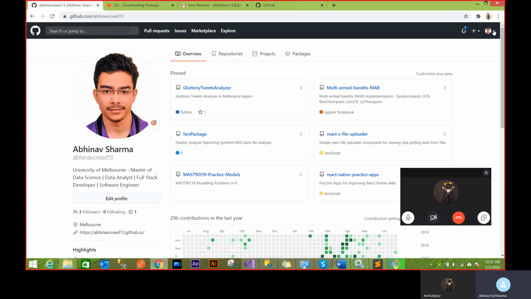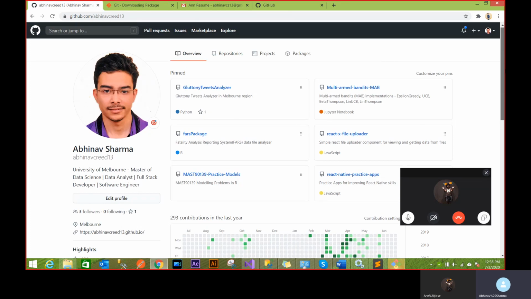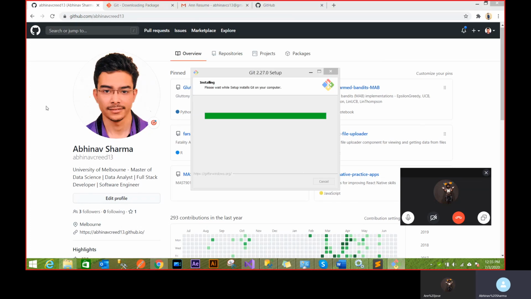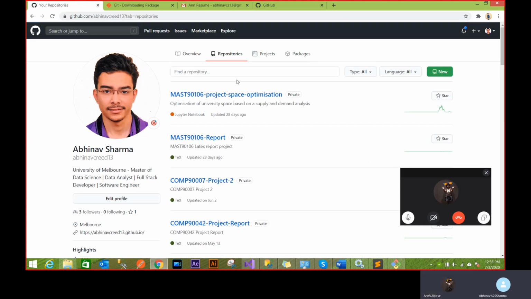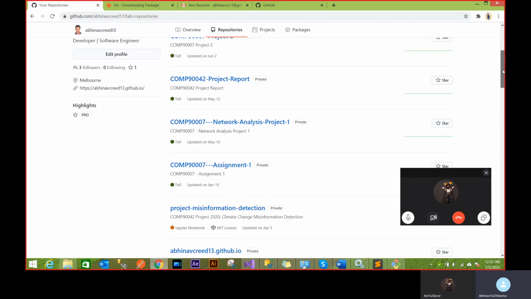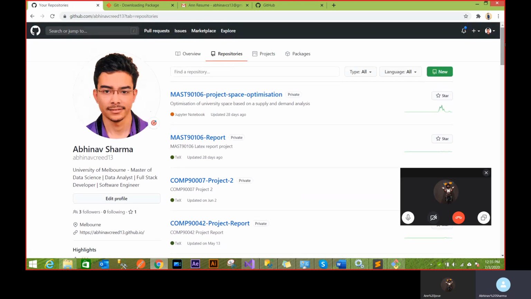This is like a profile page, like my profile, and this is how your profile goes. Because I've been using Git lots of times, my contributions on all the applications are coming here. But your page will be empty, because you haven't created any repositories anywhere. Any project I push on GitHub is going to create a new repo for it, like a folder, and that folder will have some kind of name. These are all the repositories that I have with multiple names. When I push this application, I'll be pushing it under the name phone book, so you should see a phone book when I push this application, right?